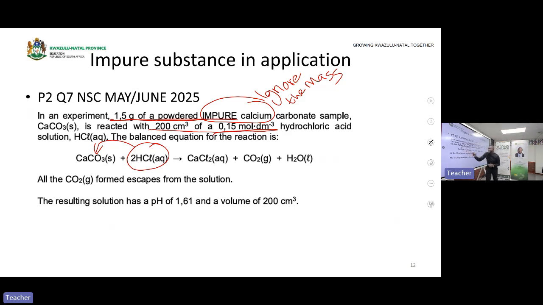But what will you find? Now, when you are using this reactant to find the calcium carbonate, you will find the pure part of it. You will find the pure part of it using just the information from HCl, which will cover acids and bases. Now, if you have the pure part, it means you can now calculate the percentage purity. Pure part over the mass of the sample, and you ignore the rest. Then you get 7 marks just by doing this easy calculation.